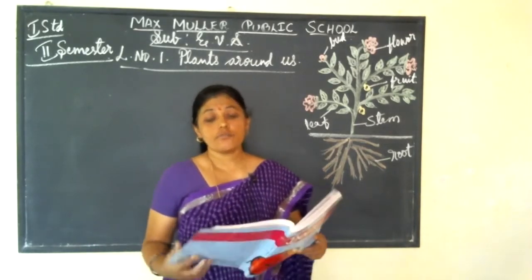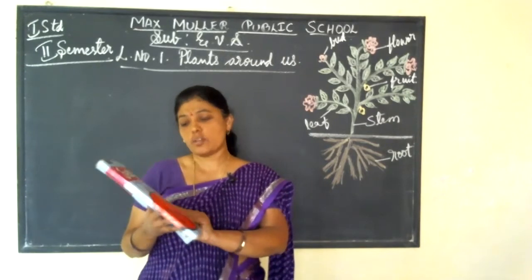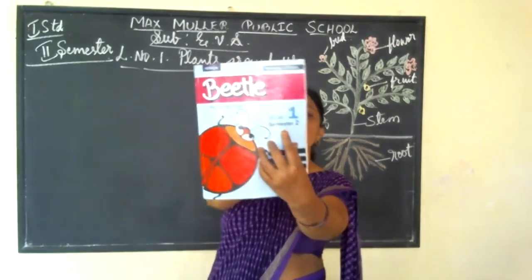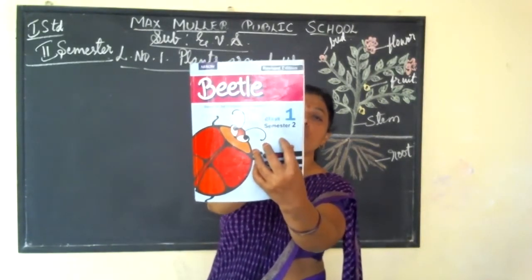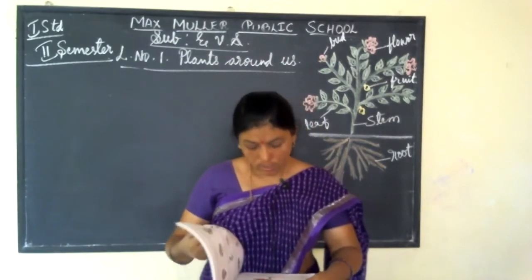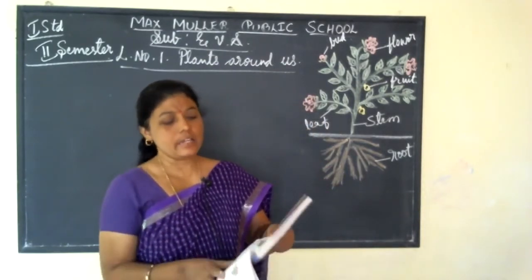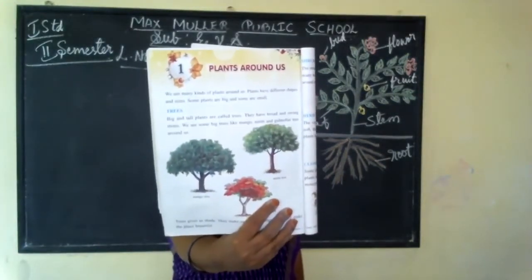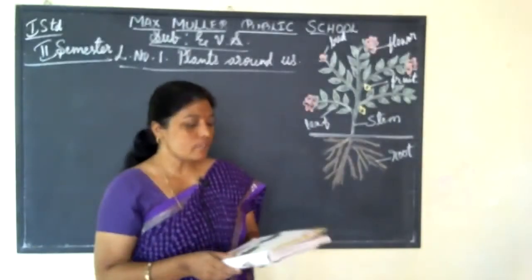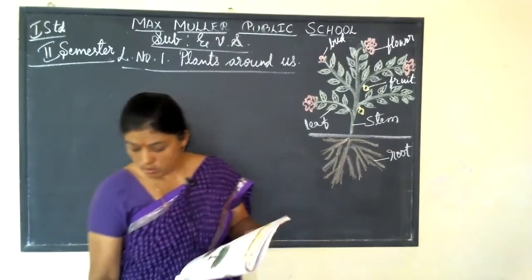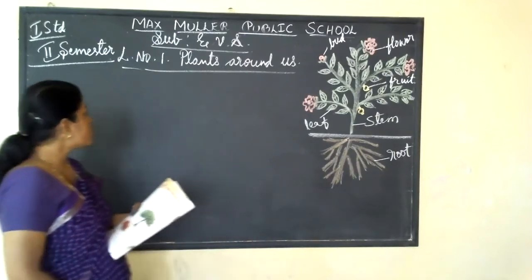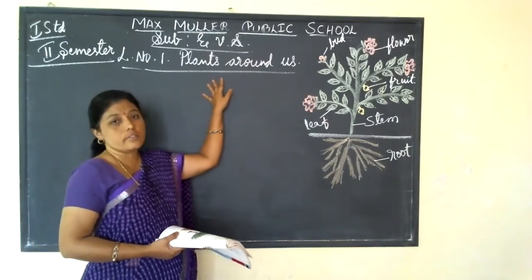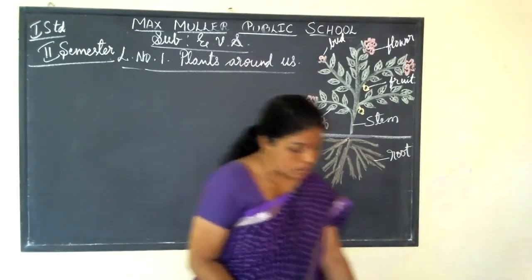See, in your first semester, we finished the first book, semester 1. So you have to take out semester 2. See, here I am showing you this book, the semester 2 book. You open it, and in this, see page number 198. Lesson number 1, plants around us. Okay? Yes, all of you open your semester 2 EVS textbooks. In that, page number 198, Lesson number 1, plants around us.